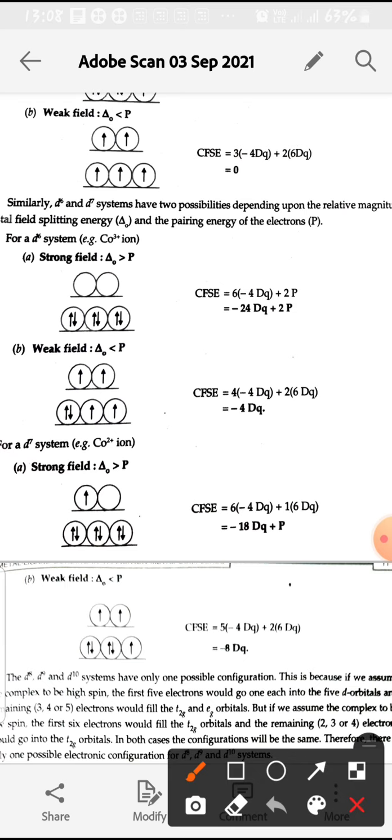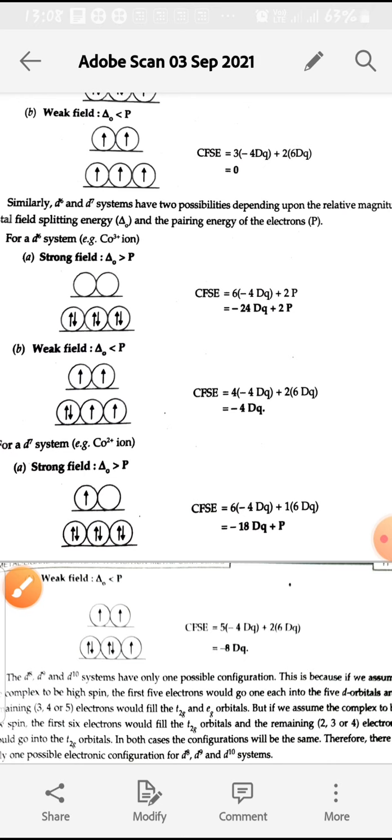Here we write 2 pairing energy, because if we take weak field, then there is also one pairing of electrons. The difference between the strong and weak field is that there is pairing of 2 electrons in strong field. So there is 2 pairing energy because 1 electron is already paired in case of weak field.